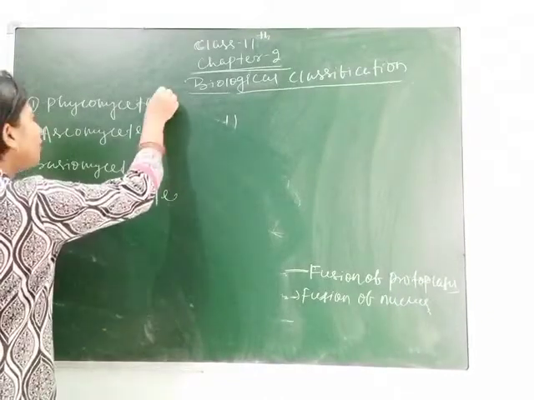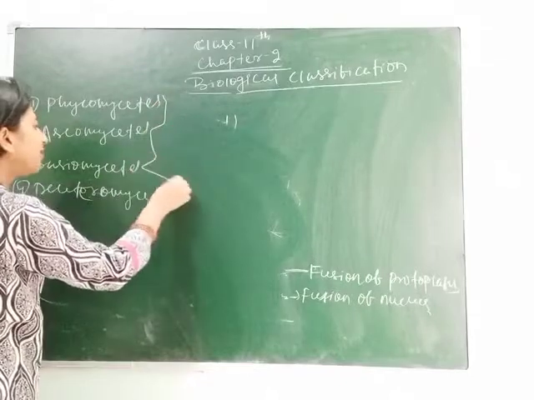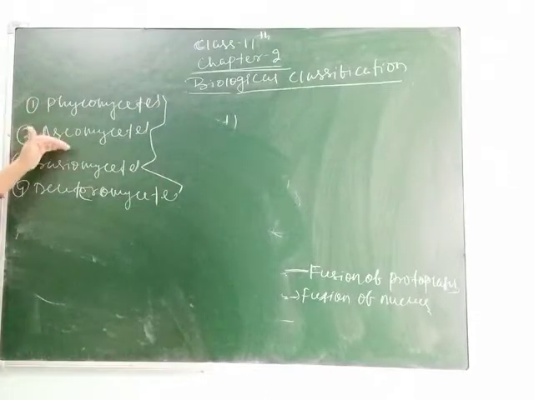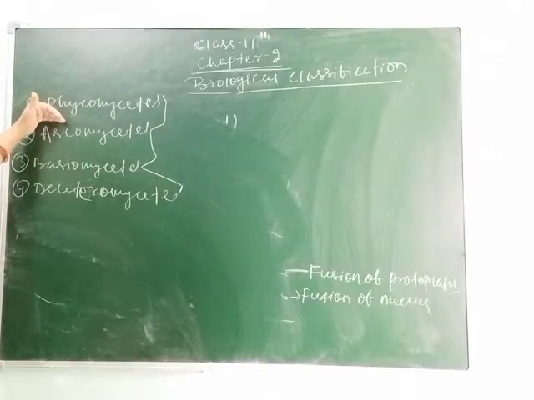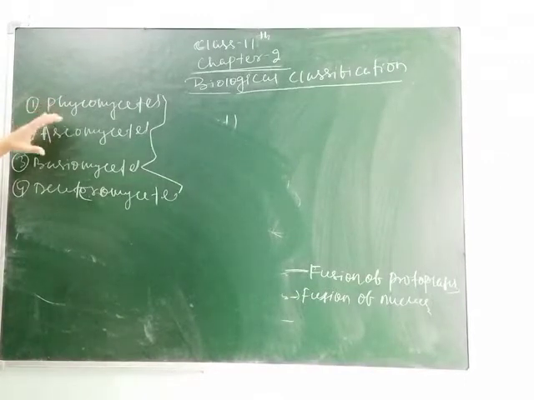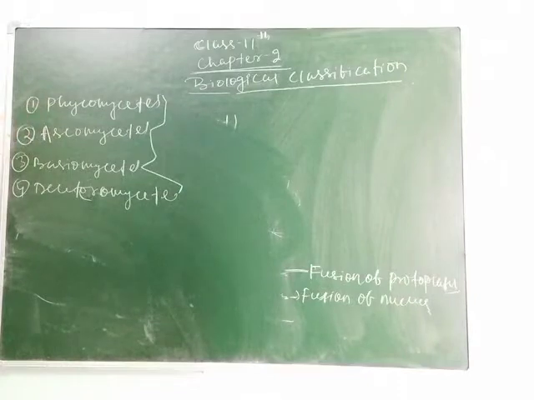So these are the 4 divisions that the fungi show, on the basis of the spores they form and the way they reproduce. As we know, spores are the reproductive unit of every organism, whether it is a plant, animal or fungus.